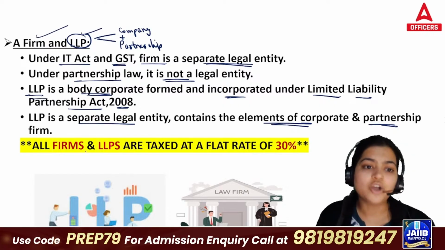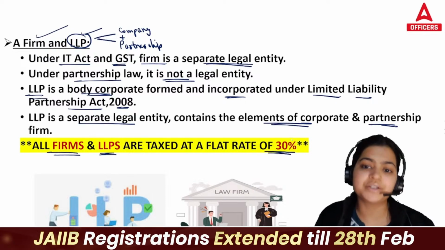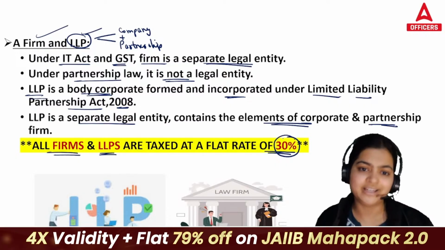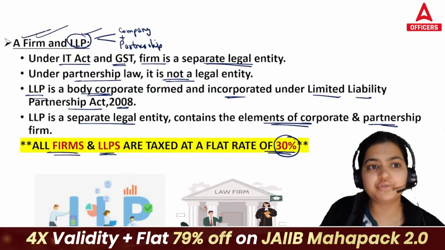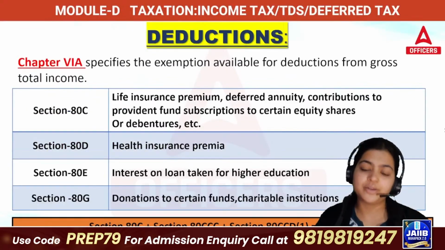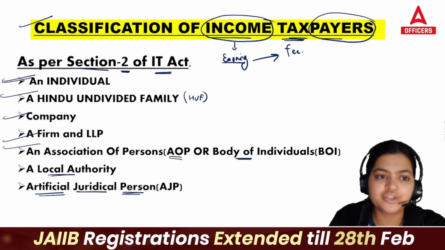All firms and LLPs are taxed at a flat 30%. Flat 30% you need to charge on firms and LLPs. This is the point you need to remember, firm and LLP, and this is your fourth classification. So here we discussed individual, HUF, company, firm and LLP.